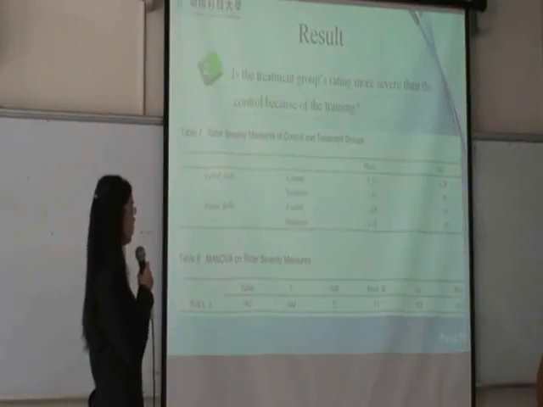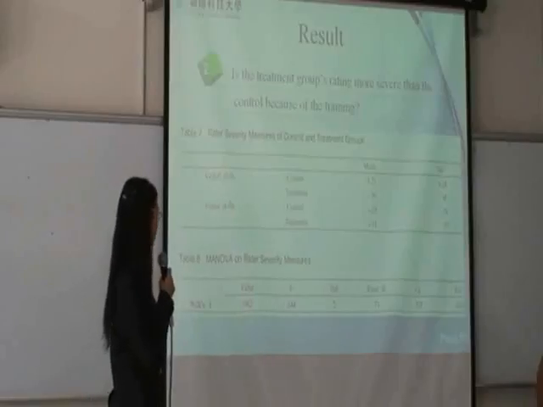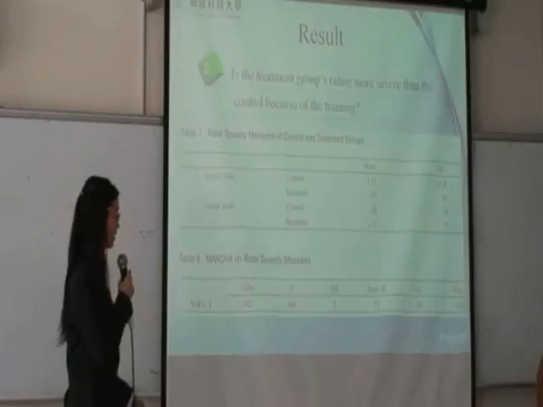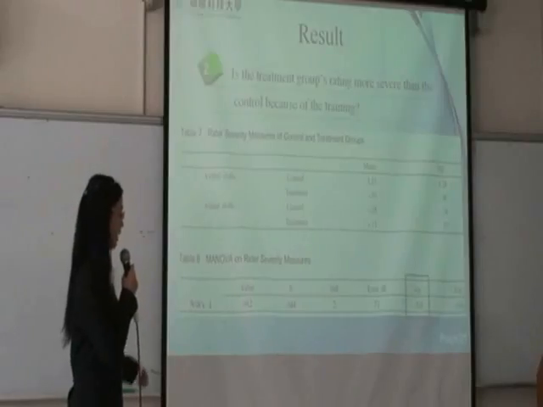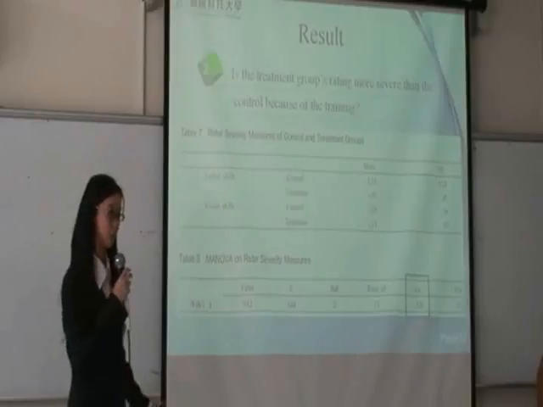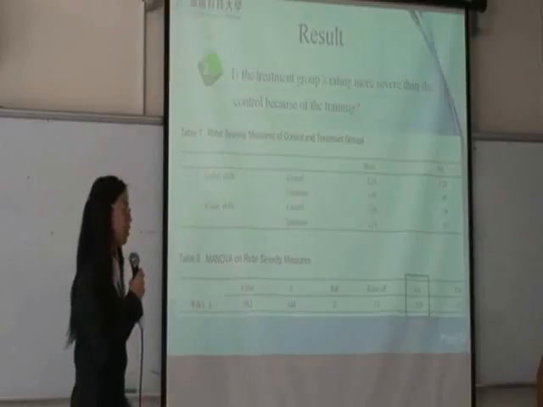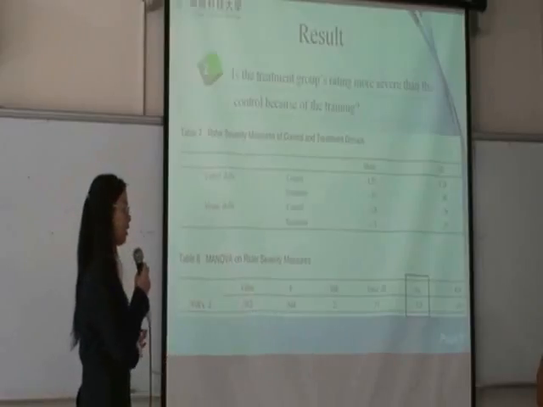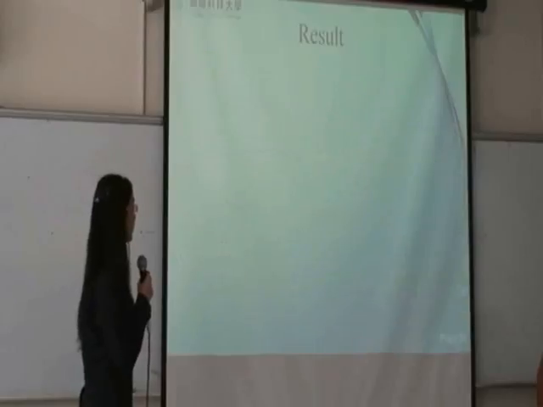And to answer research question 2, we find that Table 7 is the rated subversity measures of control and treatment groups. And the result of the ANOVA appears in Table 8. And we find that there is no significant difference between the two groups, which means that there is no effect of the rating training on the rated subversity measures.